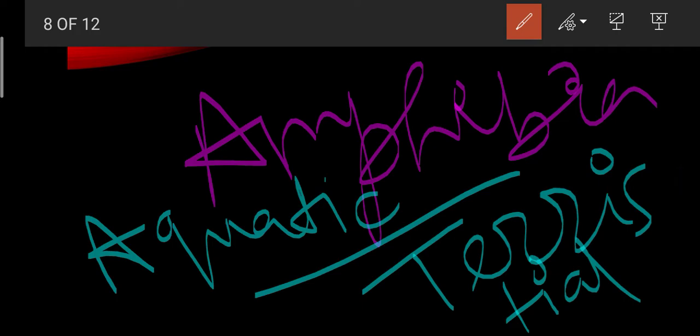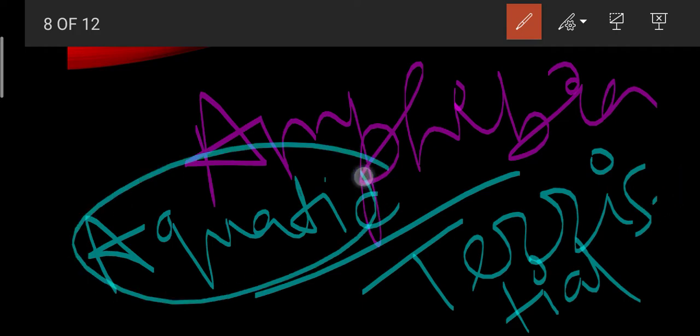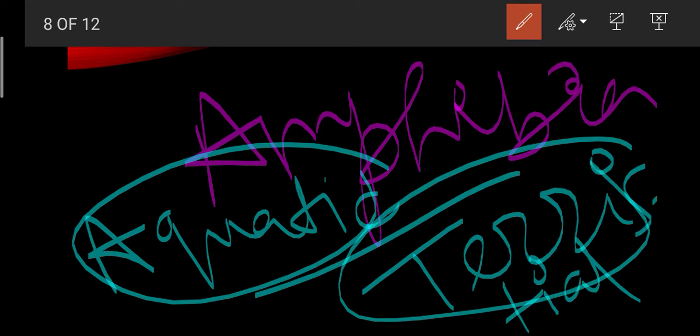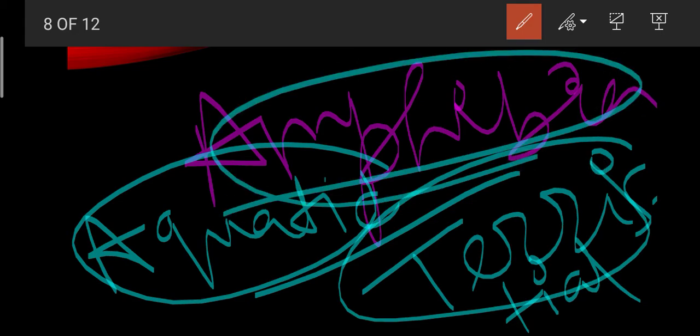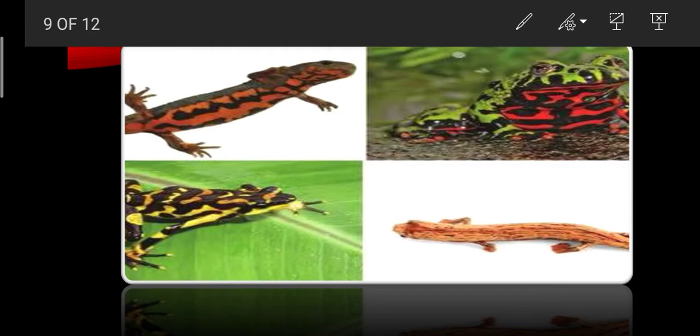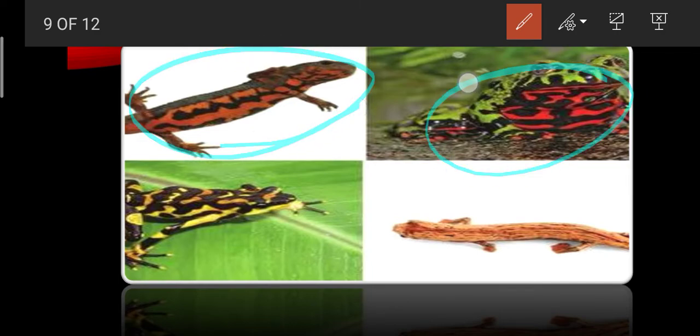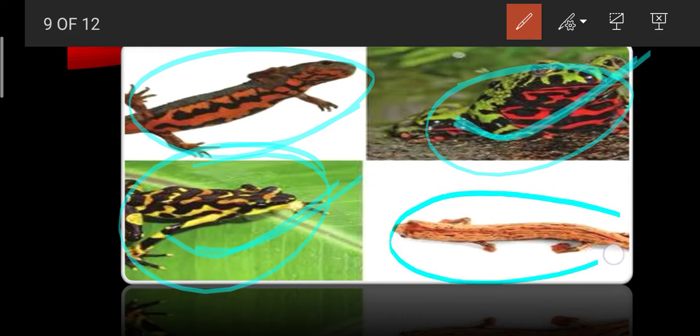So basically the animals which live both on land and in water, we have included them in the Amphibian category. So the meaning of Amphibia is that they can live on land as well as in water. So for living in water, they bear certain characteristics, and you can observe here. So these are the four examples. This is the salamander. This is one type of frog. This is also a frog. This is actually a toad, and this is a bufo, and this is a toad, and this is an eel.